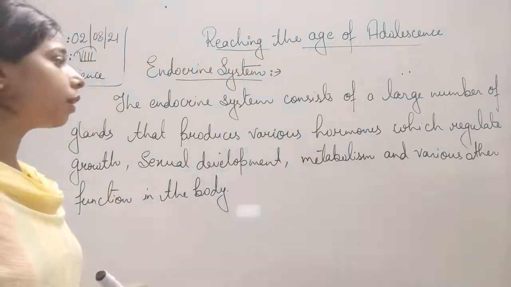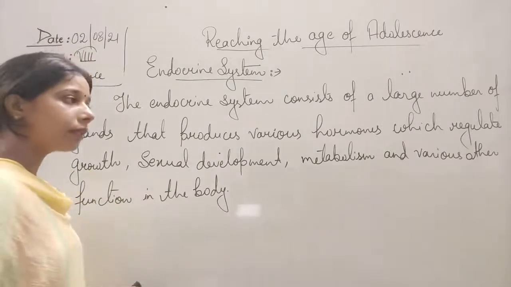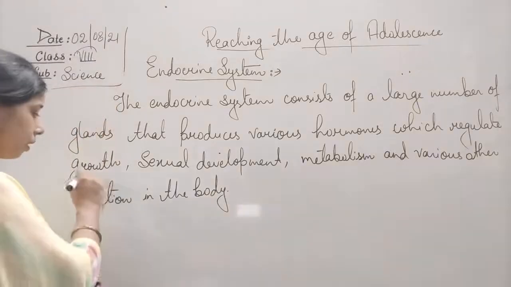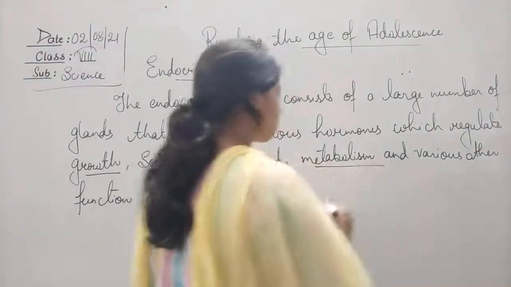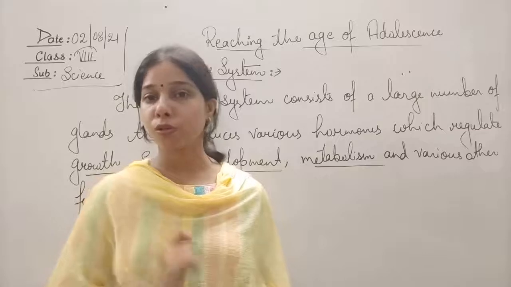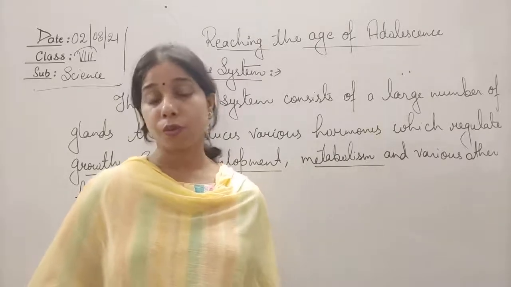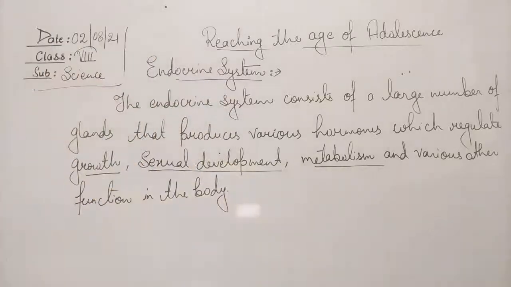Okay, so the endocrine system basically consists of different kinds of glands, and these glands release hormones, and they help in regulating growth, sexual development, metabolism, and other kinds of work. They are responsible for controlling and regulating these activities in our body, students. Now let us see what the different glands in the endocrine system are. So the major glands are,